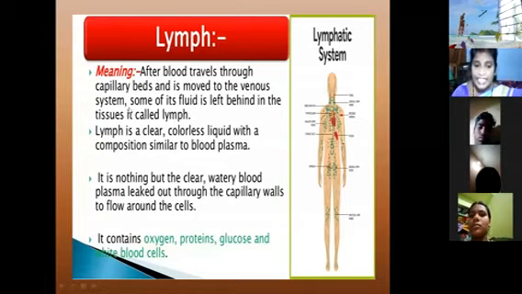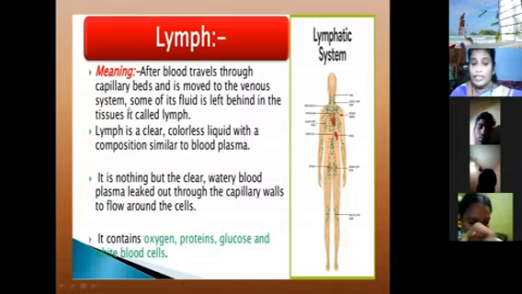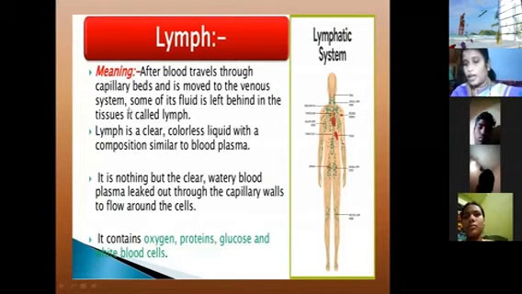It is nothing but the clear watery blood plasma that leaked out through the capillary walls to flow around the cells. We know the plasma is inside the blood. The plasma includes the watery part of the blood, but it is flowing through the blood vessels.